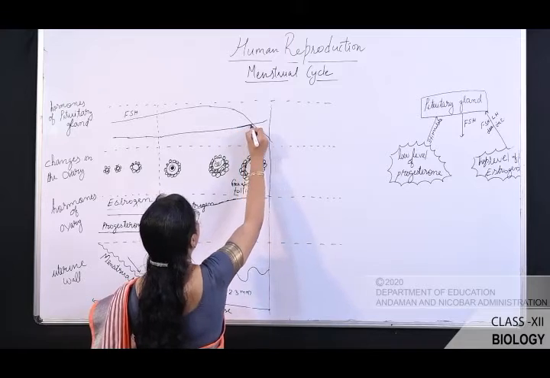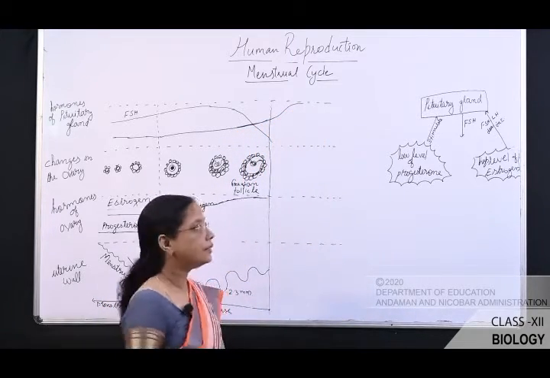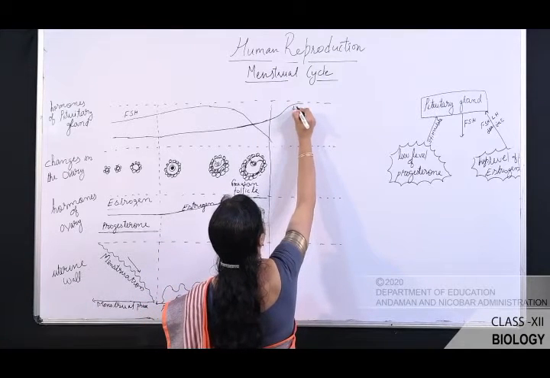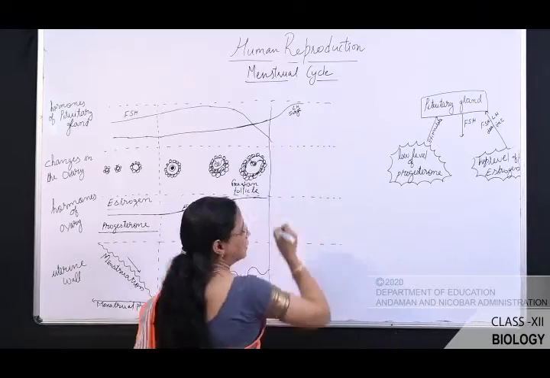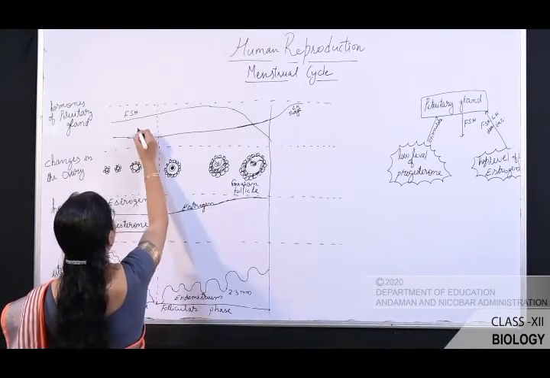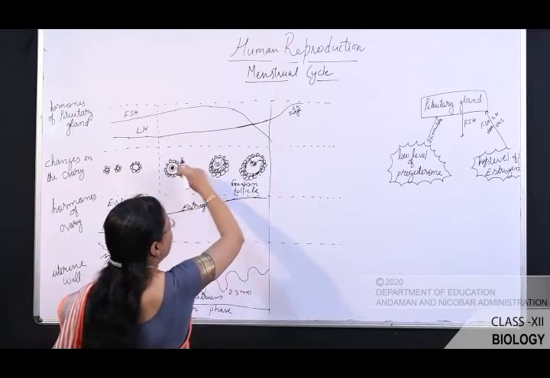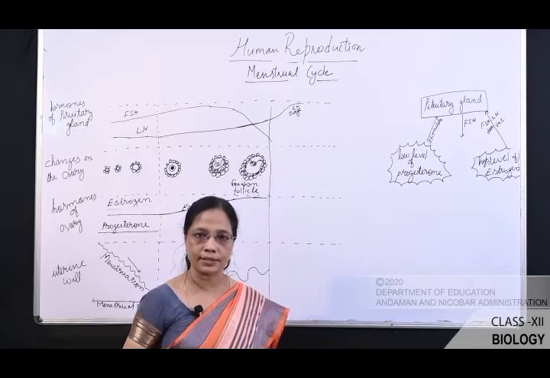It increases. At a particular time, it reaches a higher level. This is known as LH surge. Okay? The level of the LH increases, and that is known as the LH surge.